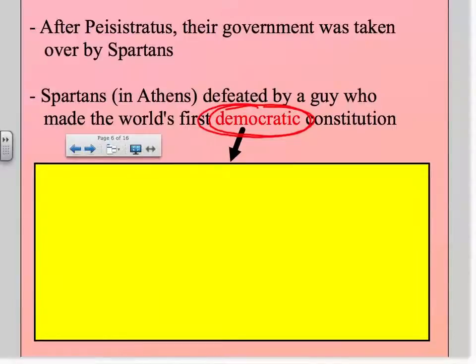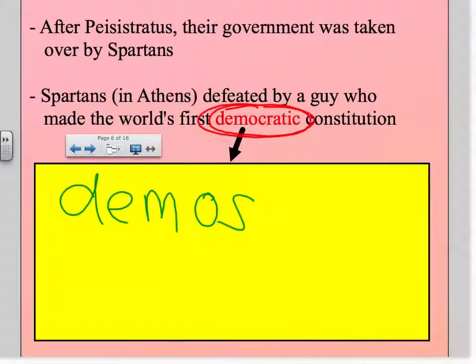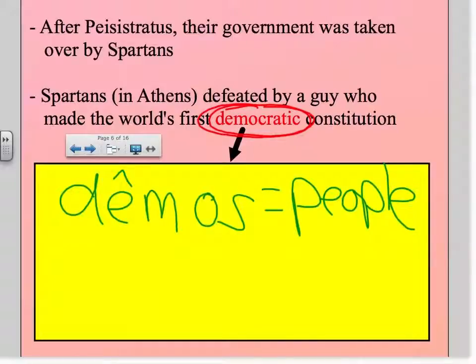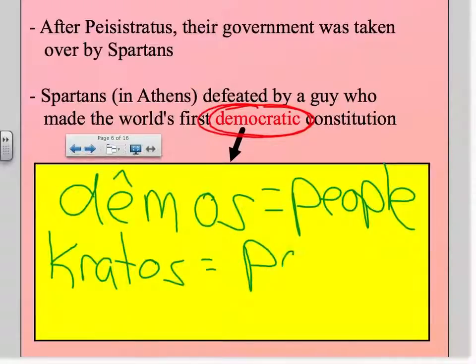In the back of the room, it says that the Greek word for people is demos. And that equals people. And also in the back of the room we have that the word kratos is a word that means power. So therefore, when we are talking about the word democracy or democratic constitution, it means that the power belongs to the people.